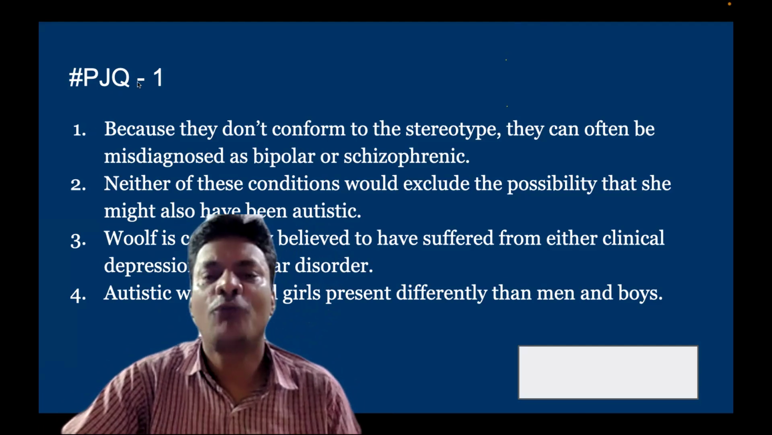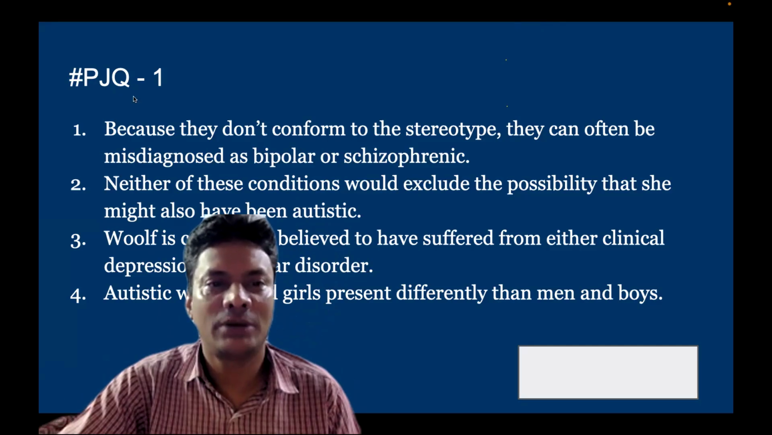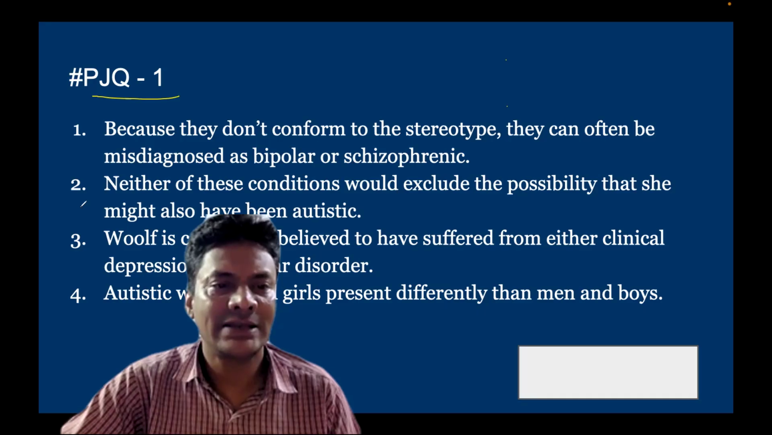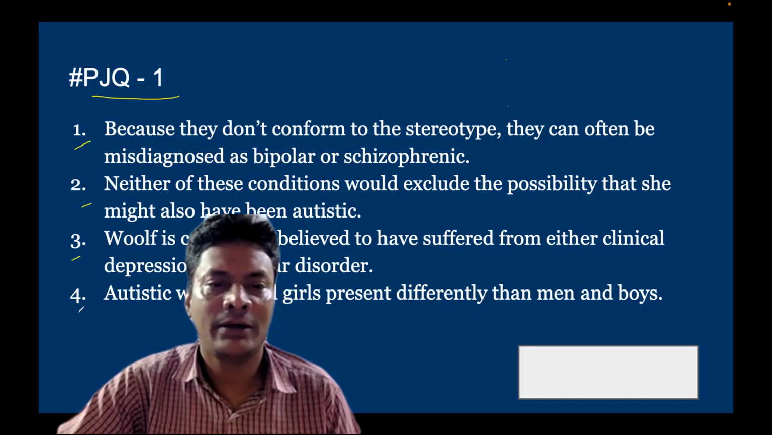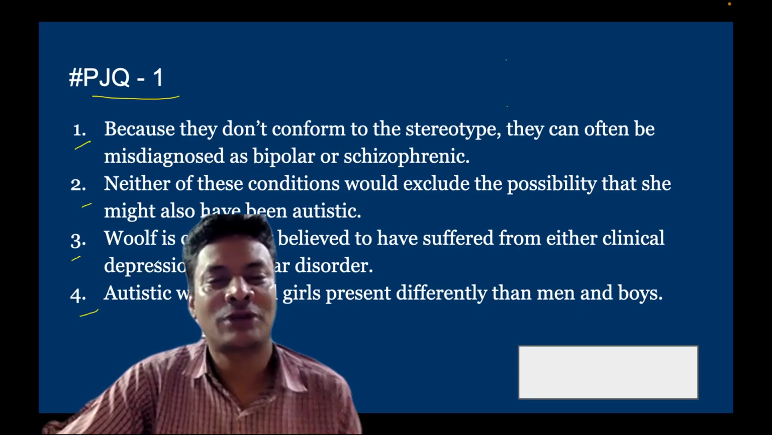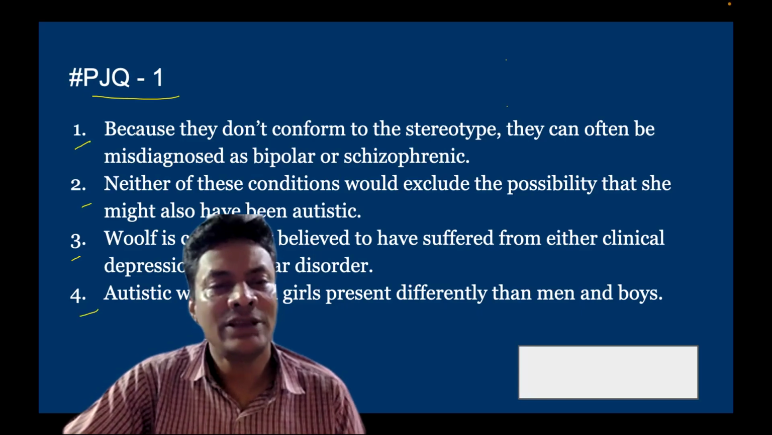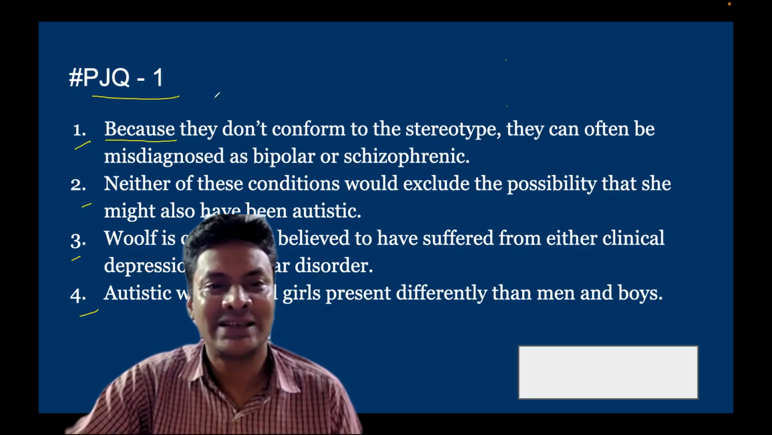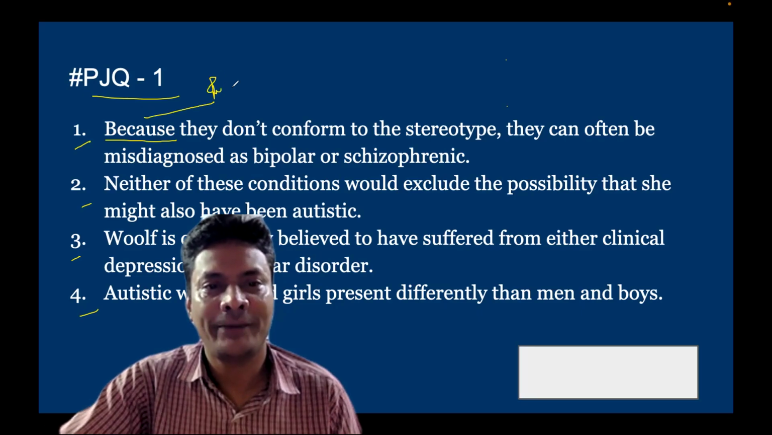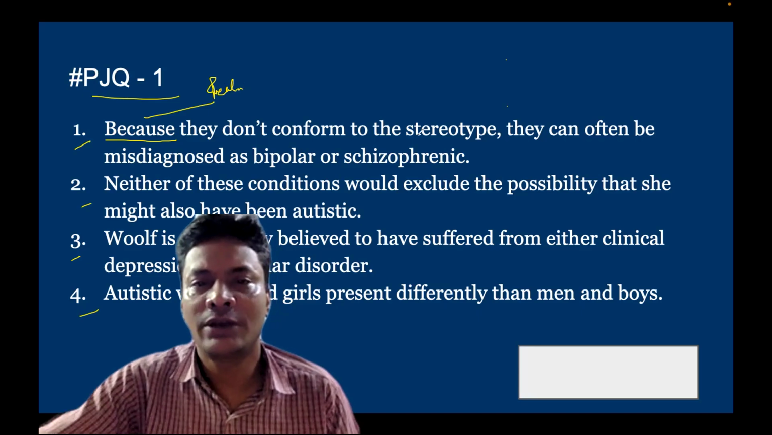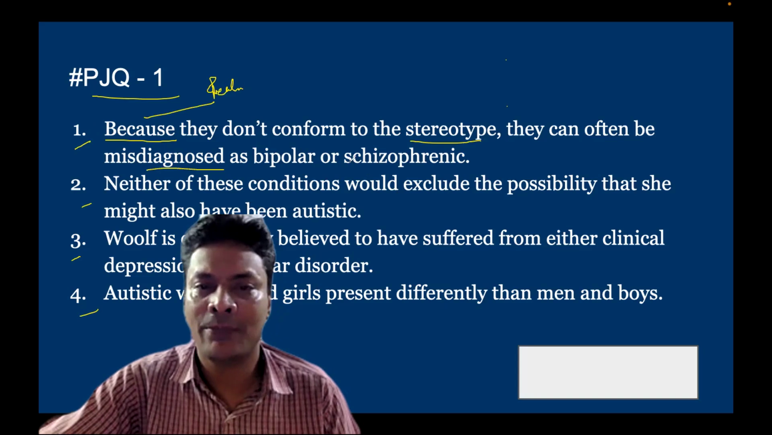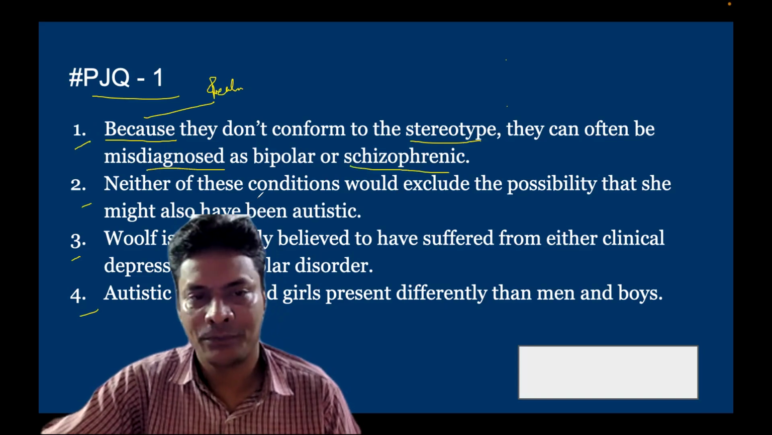So let's go for the first question of Para Jumble or paraformation question. There are four sentences, isn't it? Like the cat structure, and each of the sentence tells something. Let's look at the first sentence. The first sentence says "because". So this indicates a reason, right? Because they don't conform to the stereotype, they can often be misdiagnosed as bipolar or schizophrenic, right?